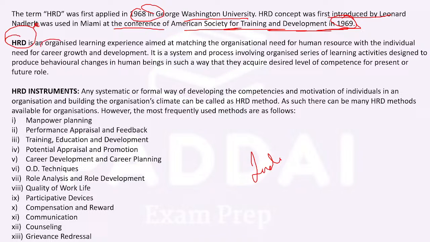It is organized, and when we say organized, it means well planned. Human resource development needs to be planned. You cannot all of a sudden wake up someday and decide, no, I want to do human resource development today.